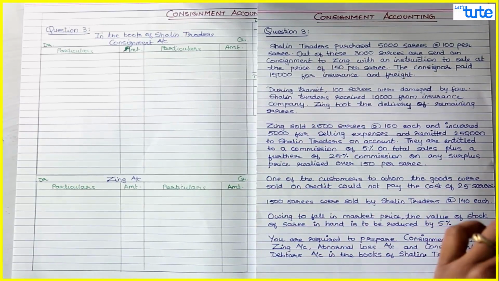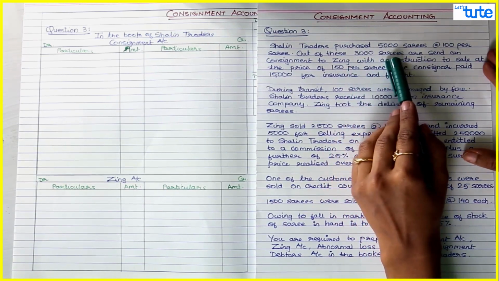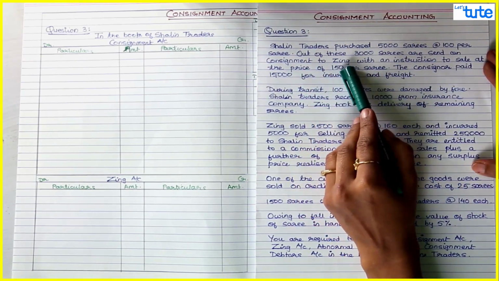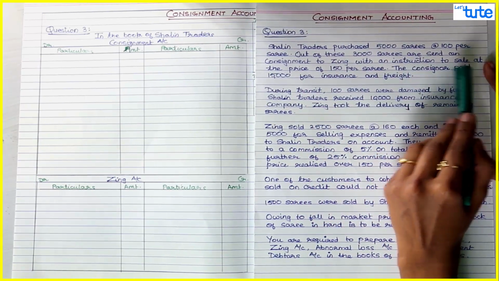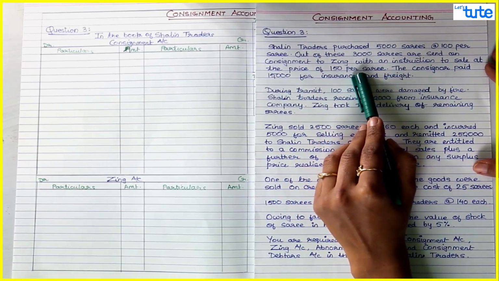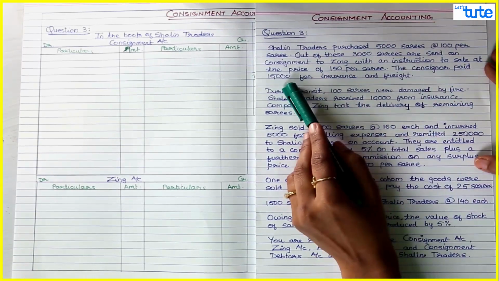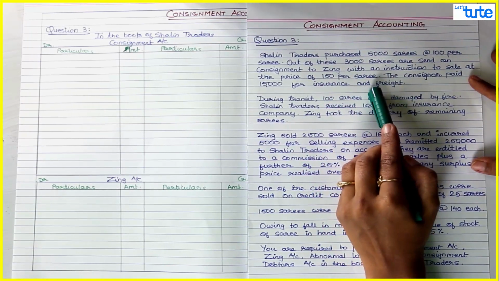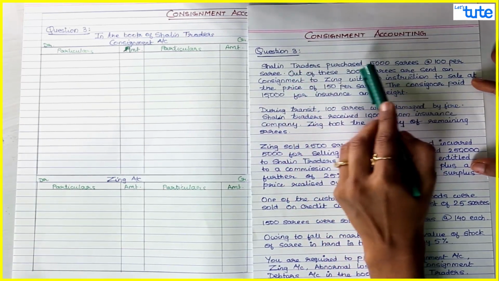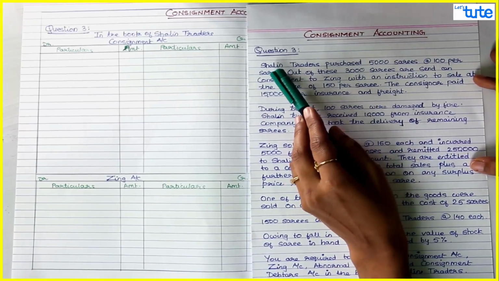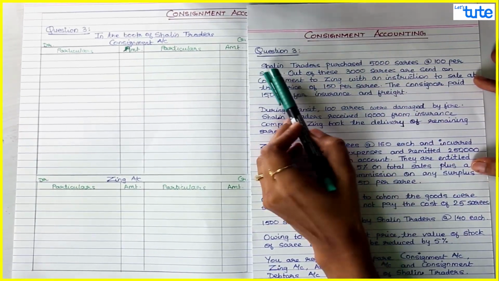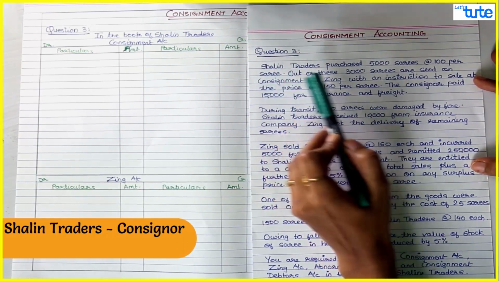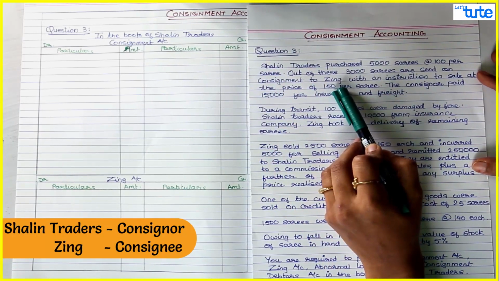Shalin Traders purchased 5,000 sarees at rupees 100 per saree. Out of this, 3,000 sarees are sent on consignment to Zing with an instruction to sale at the price of 150 per saree. The consignor paid 15,000 for insurance and freight. Now over here, this is very important that Shalin Traders who purchased sarees sent the sarees to Zing. So Shalin Traders would be consignor and Zing would be consignee.